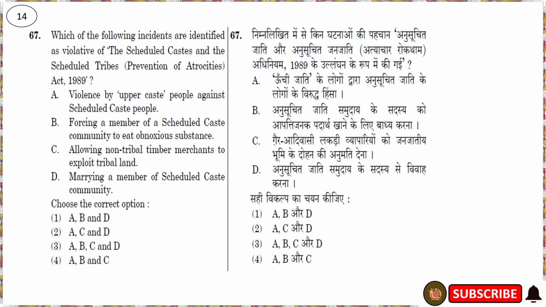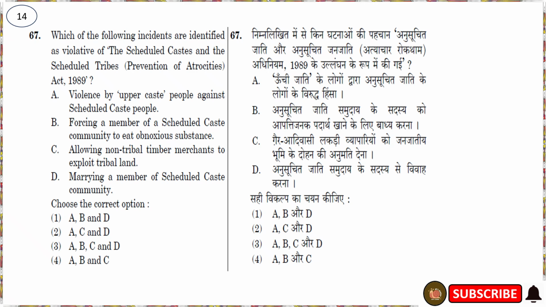Okay, this 14th question also belongs to the topic of discrimination. Which of the following is identified as a violation under the Scheduled Caste and Scheduled Tribe Prevention of Atrocities Act 1989?